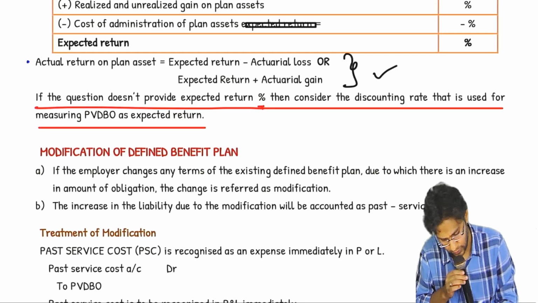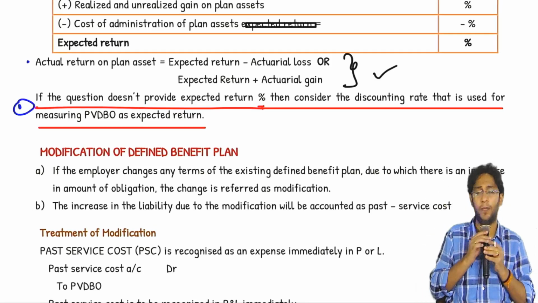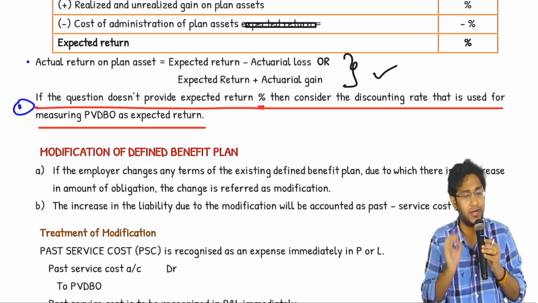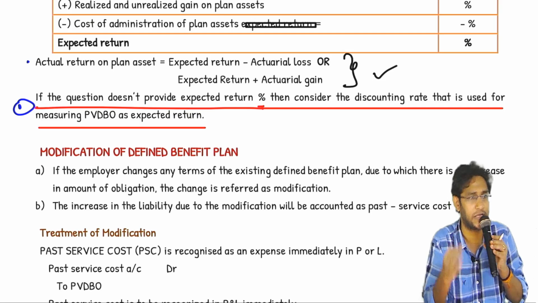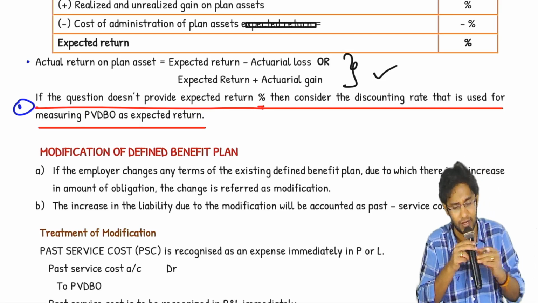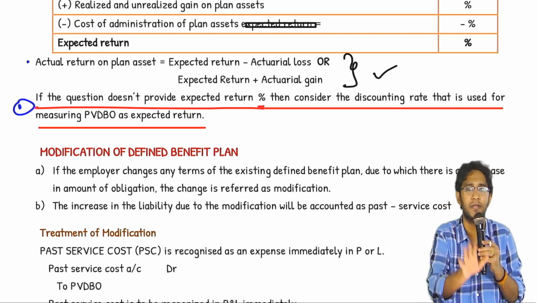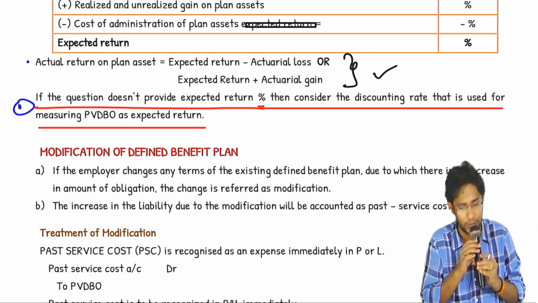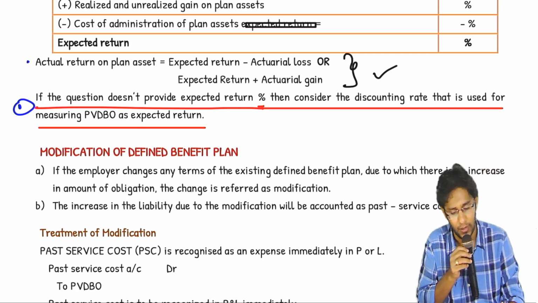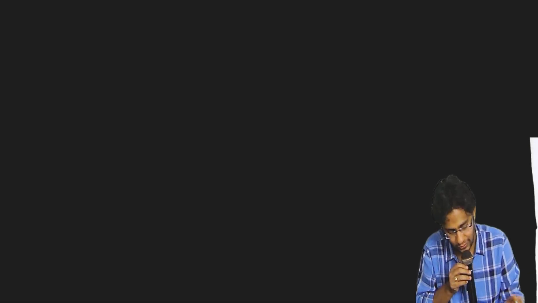A point I also wrote here: if the question does not provide the expected return percentage, consider the discounting rate that is used for measuring PVDBO as your expected return. You should not be searching in the question. Only one percentage is there. The percentage you use for PVDBO, the same percentage you will use for expected return. Ideally, they are the same, but there are questions where they are given separately also.